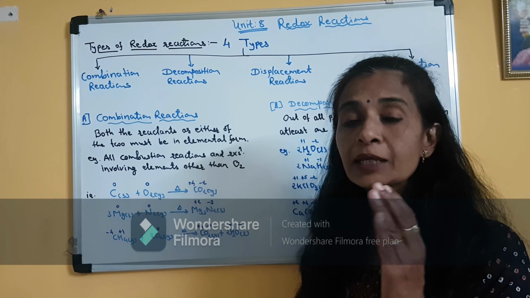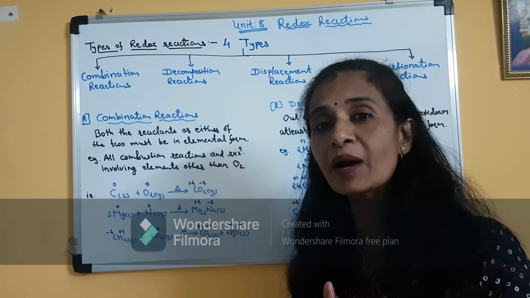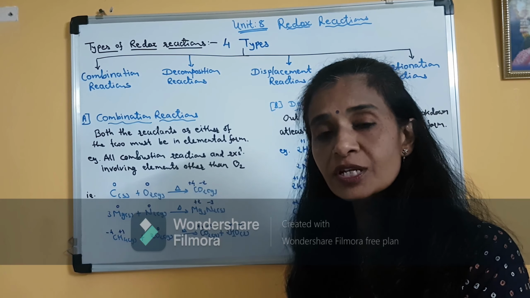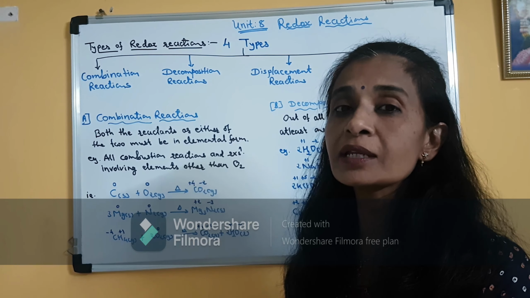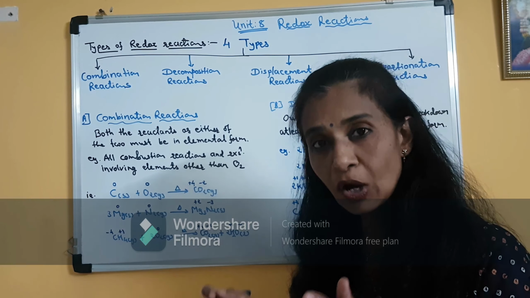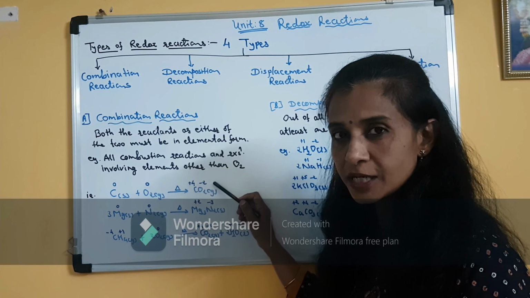Exceptions are there. In peroxide, it is in -1 oxidation state. In superoxide, it is in -0.5 oxidation state. And in oxyfluorides, oxygen is in a positive oxidation state also.